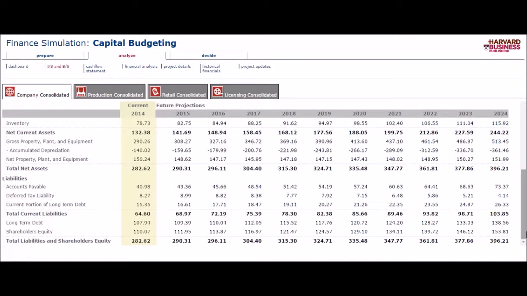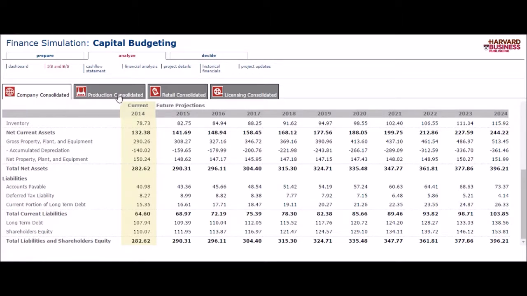Our liabilities and stockholders' equity also went up in the end. It went from 282.62 all the way up to 396.21. That's just the company overall.